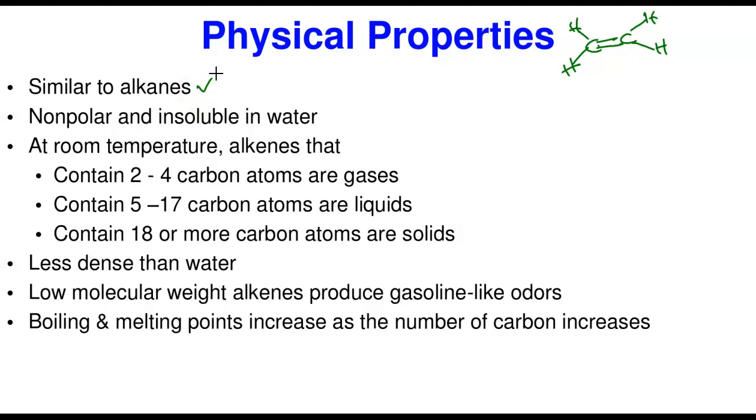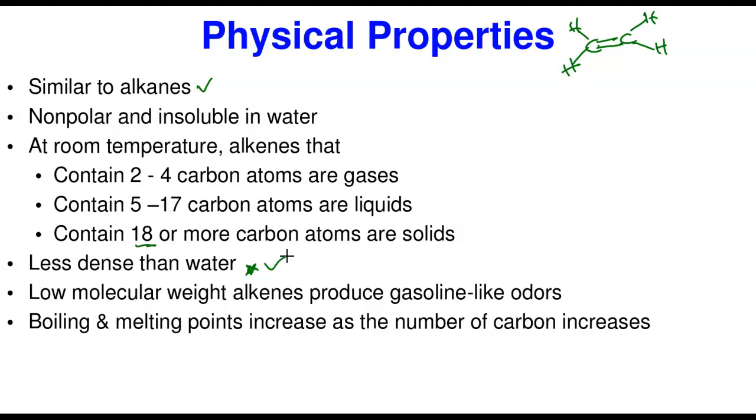Now, at room temperature, their physical state changes from gas to liquid and to solid, again showing that the unbranched ones form a homologous series. Those that contain from carbon 2, that's ethene, to butene, carbon 4, are gases at room temperature. The ones that contain about 5 to 17 carbons are liquids at room temperature, whereas those that contain 18 carbons or more are solids at room temperature. Again, their density is less than that of water. They are less dense than water, so what it means is that they will float in water.